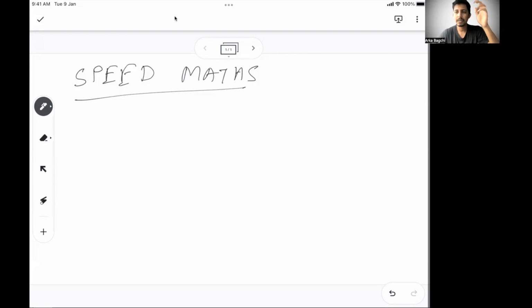If you have access to a calculator, none of these tricks will work. But even if CAT sometimes allows a calculator, if you are preparing for non-CAT exams, you must have these skills, and you can't build them at the last moment. You have to start practicing from the beginning, and the practice has to come through problems you do on a day-to-day basis. Only then can you gain mastery on this.